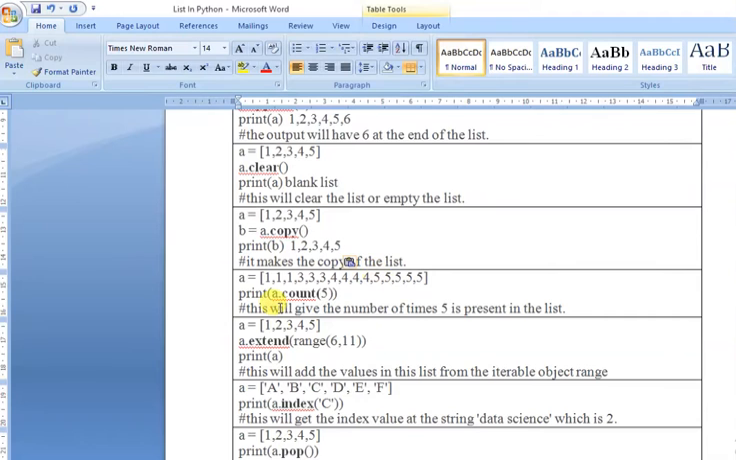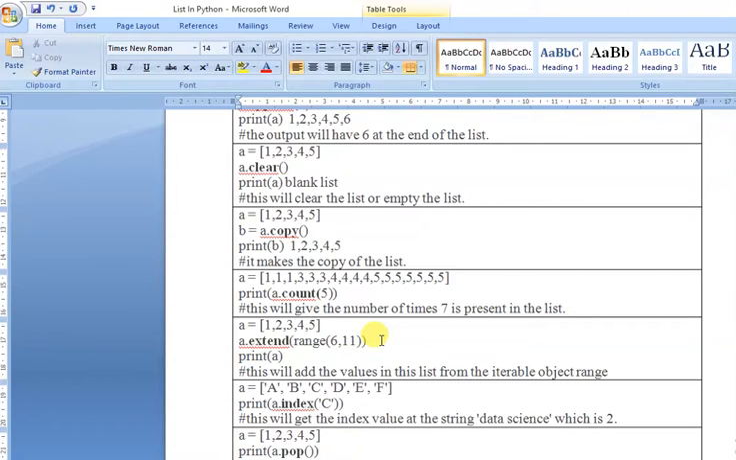See, in this case there are lots of values 1, 1, 1, 3, 3, 3. Now my question is how many 5s are present? Correct? So I'll write print a dot count. That means please count how many 5s are present in that list. What is the answer? The answer will be 5 because 1, 2, 3, 4, 5. Now if I write this kind of list, then the answer will change to 7.